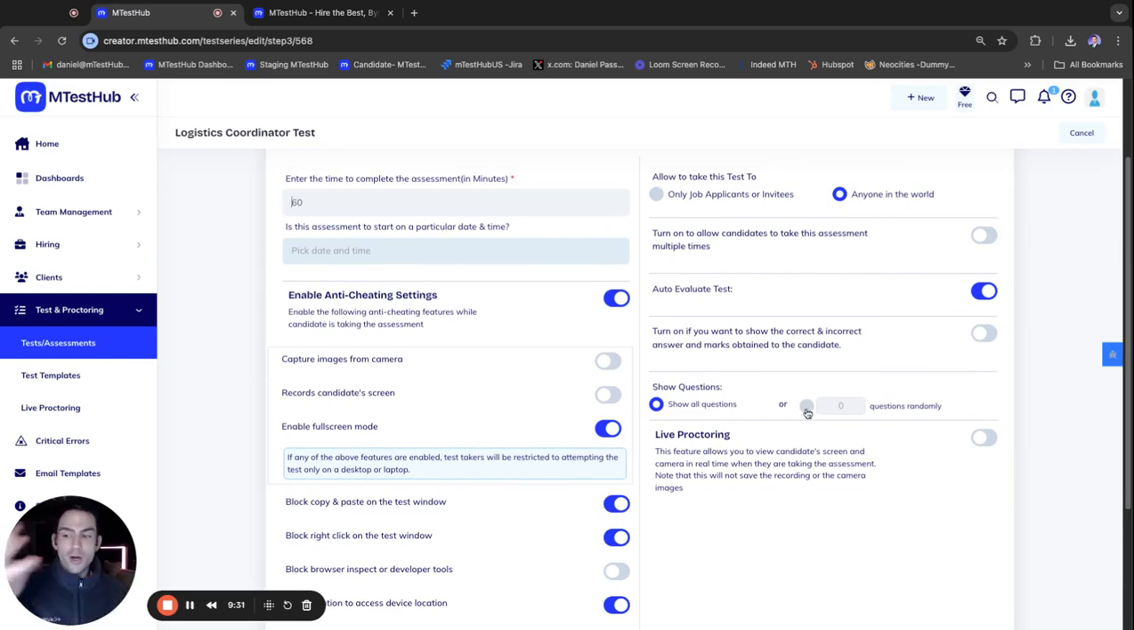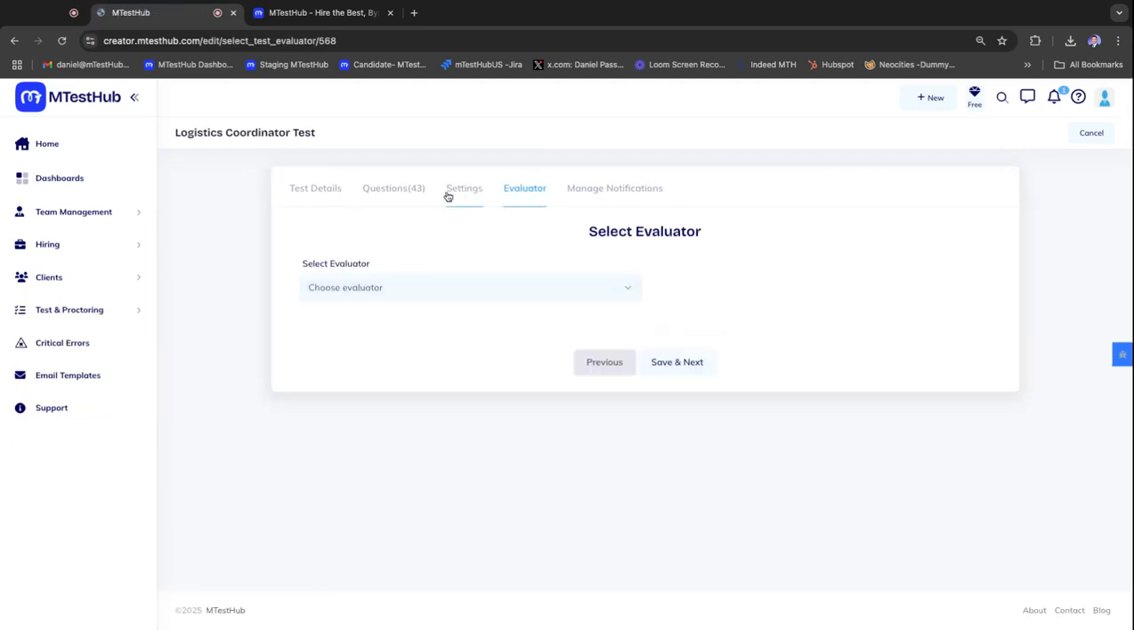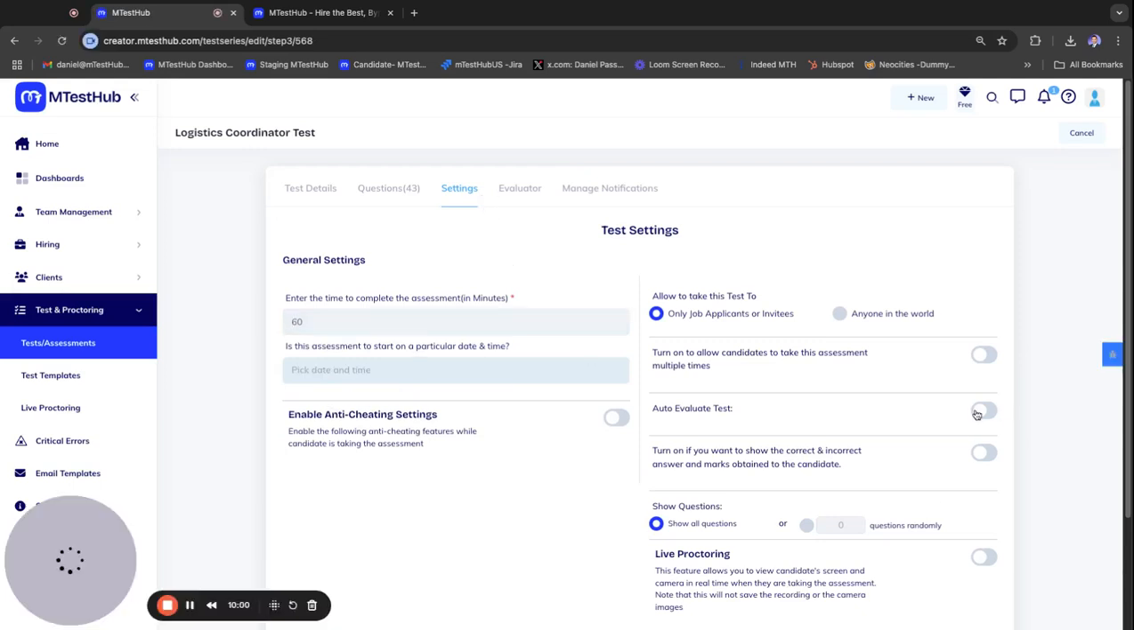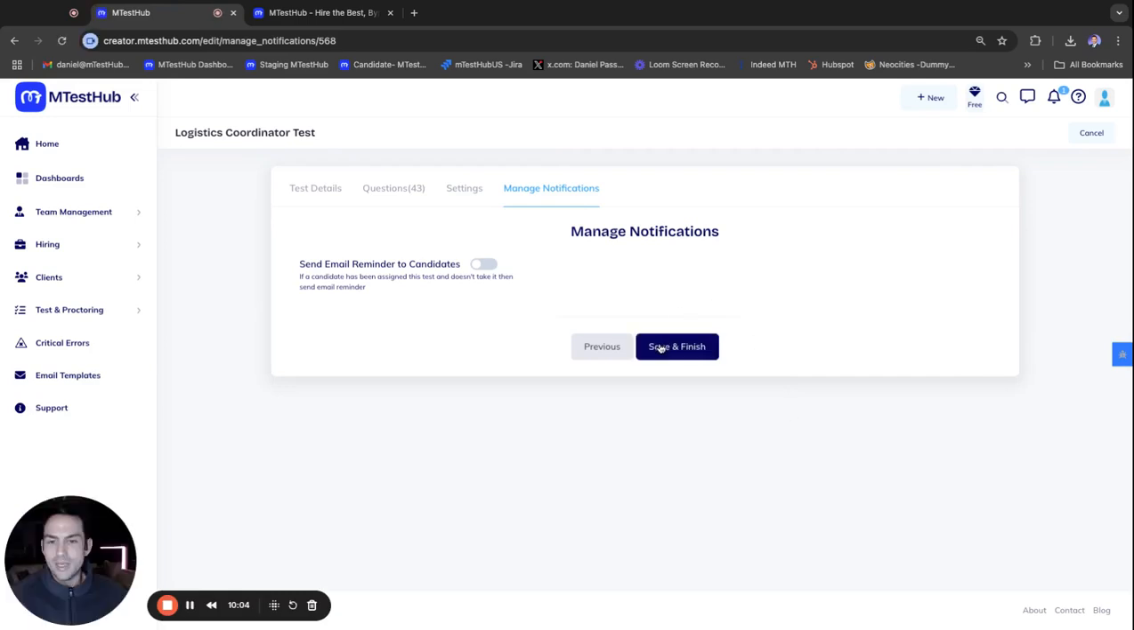We can create up to 100, 200, infinite number of questions, and then select to only show 20 at a time and rotate them randomly so that person taking a test right now versus a person taking a test tomorrow will receive totally different questions. Or even two people taking the test at the same time will receive two sets of different questions. So we'll go ahead and go to the evaluator. We can select a manual evaluator or we could auto evaluate the test. So those are the different capabilities.